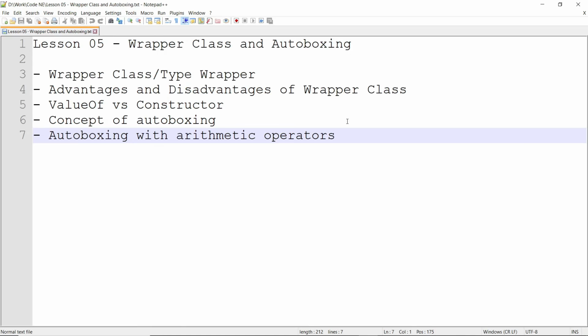So I hope you understood the concept of wrapper class and how there is an advantage and also a disadvantage attached to the wrapper class. And I also hope you understood the concept of auto boxing and how Java handles this headache of yours, so you don't have to manually convert between the primitive data type and the wrapper classes.